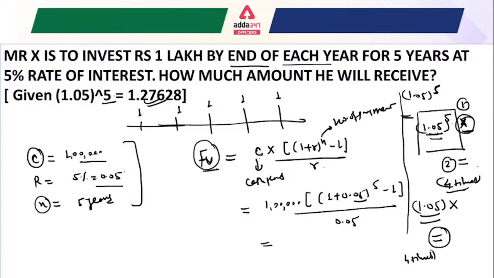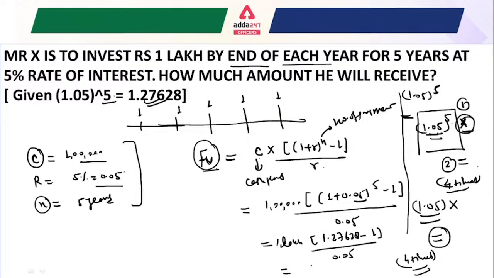This is the case when the examiner does not provide the calculation value, so you can derive it by this method. Otherwise this value is already provided by the examiner. Now to solve this question, we have 1 lakh, and this value is given as 1.27628, so we write it here, minus 1, divided by 0.05.